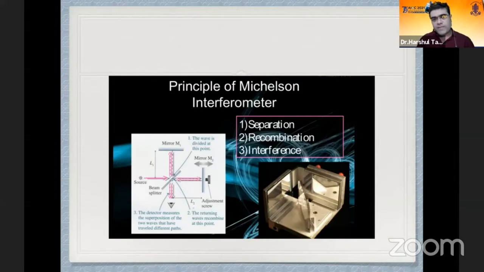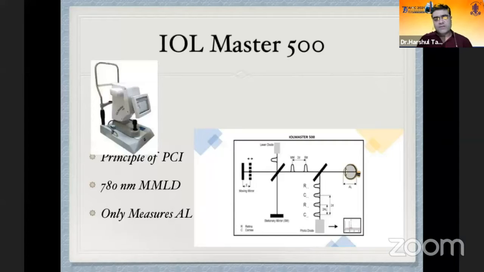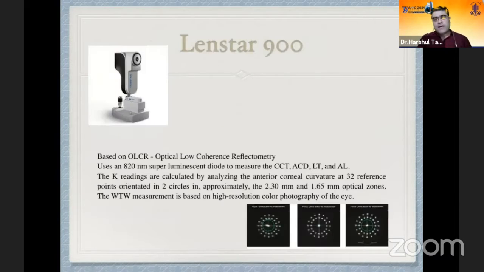So both these biometers were basically based on the principle of Michelson interferometry, in which a light source passes through a beam splitter and gets divided into two rays, and these returning waves recombine, and the constructive interference is detected by the photodetector, and we come to know how much path these waves have traveled. So this is the basic principle of the Michelson interferometer which was utilized. This was the IOLMaster 500. It uses a 780 nanometer multimode luminescent diode, whereas the Lenstar uses an 820 nanometer superluminescent diode.